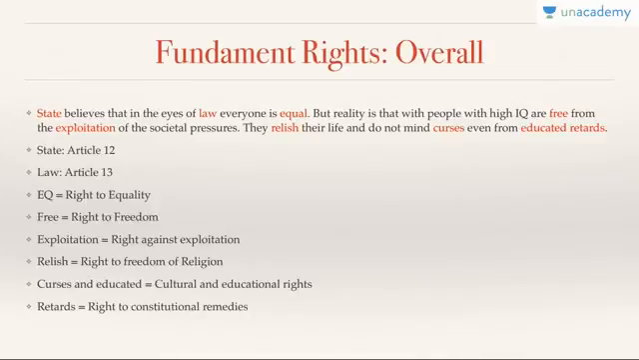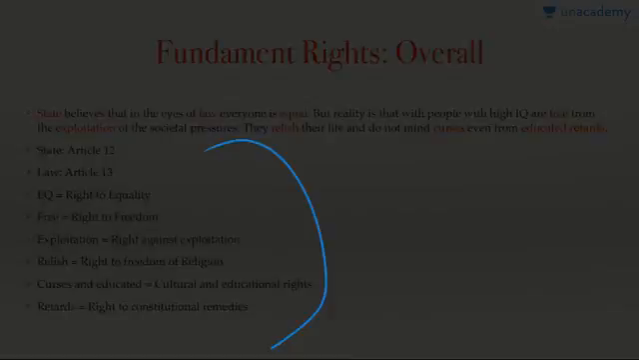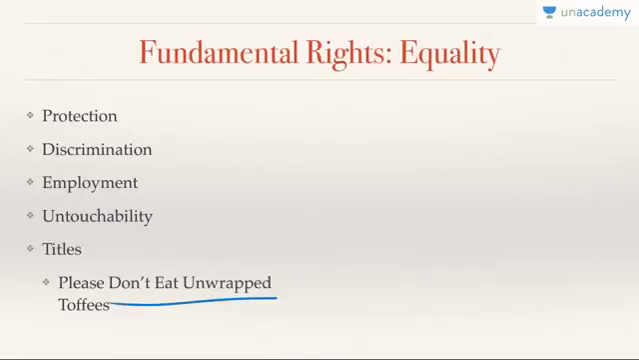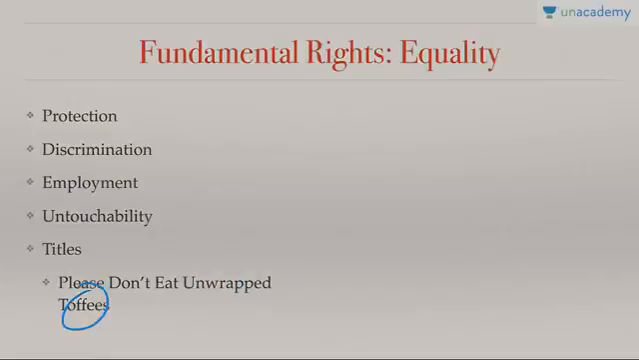State believe that in the eyes of law everyone is equal, but reality is that people with high IQ are free from the exploitation of the societal pressures. They relish their life and do not mind curses even from educated retards. So this is a general level. Then specific level पे आ जाएगा, please don't eat unwrapped toffee. P से protection, D से discrimination, E से employment, U से untouchability, T से title.